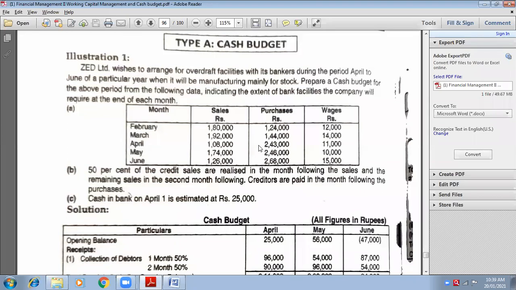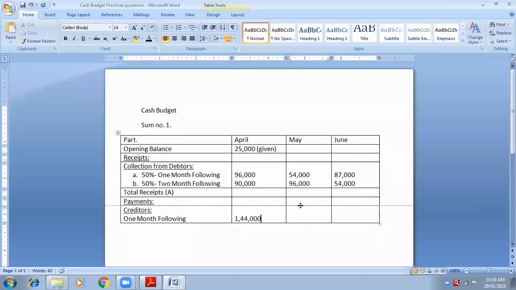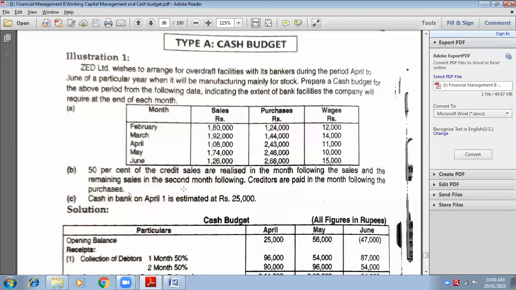So we are standing in the month of May only. Another question that I can ask is, May is 1 month following of which month? April. This is what I can ask in two different ways, but the answer will be the same, no? You have to think about 1 month before. So which month? Tell me.